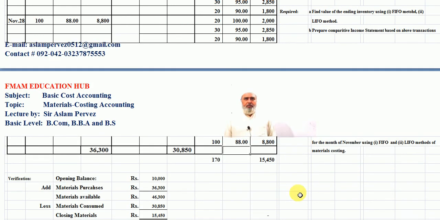Students, we have solved our problems with the help of the LIFO method, and in our verification we can check whether our problem is accurate or not.